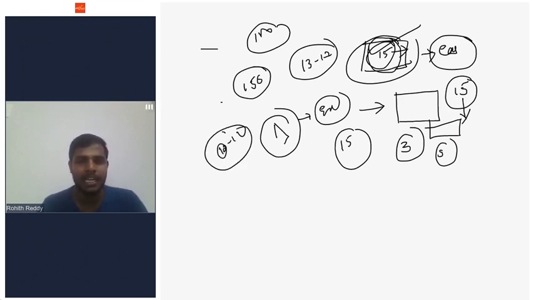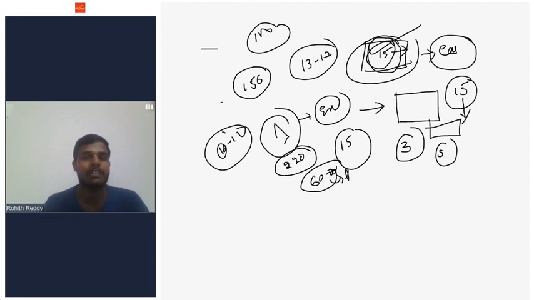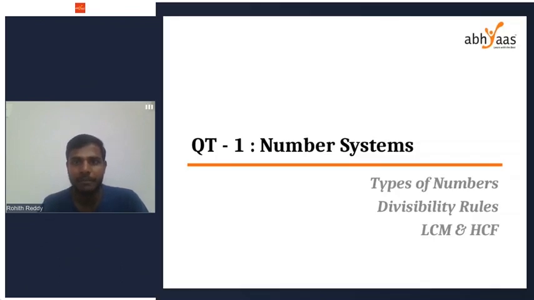If you see the CLAT 2022 paper, 60 to 70 percent of the questions are from percentages itself, which were very simple questions. So don't have that phobia that these 15 marks are maths, I'm not good at maths, I'm not going to attempt this section. And today we are going to start with number systems.